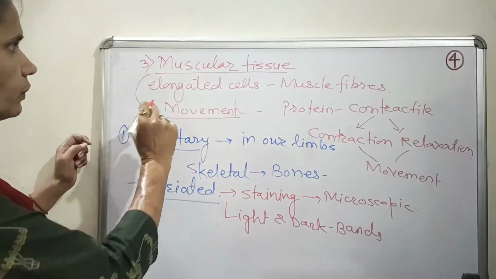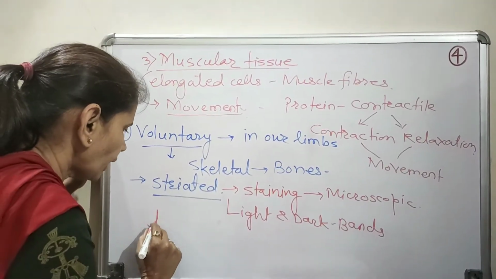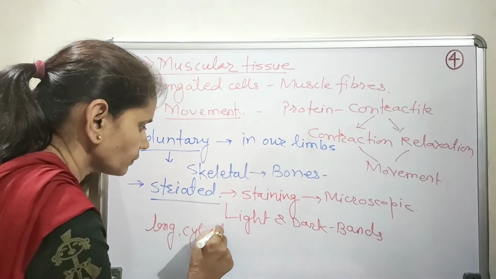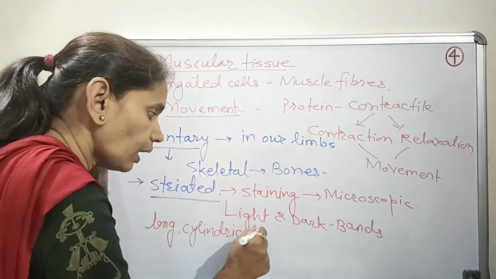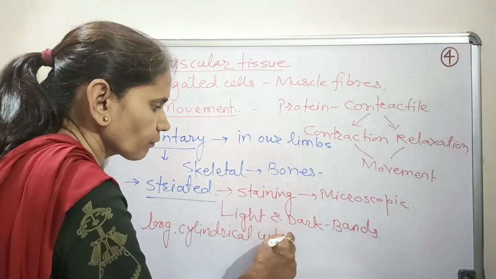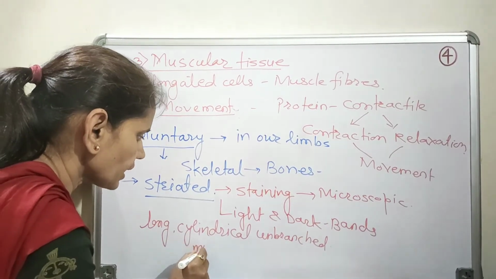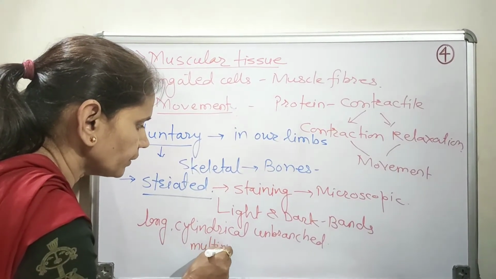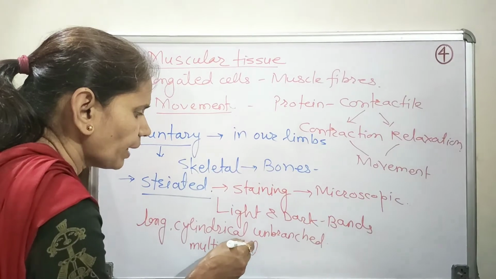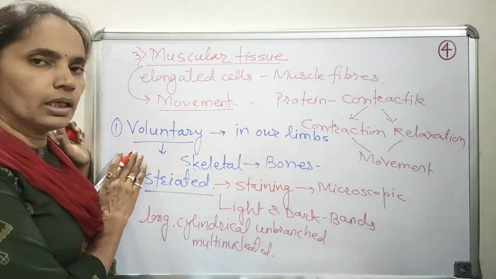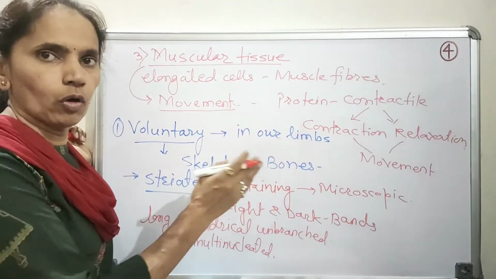The cells of this voluntary tissue are long, cylindrical, unbranched, and, most important, multinucleated. So from the microscopic observations also we can differentiate between the voluntary muscles and involuntary muscles.